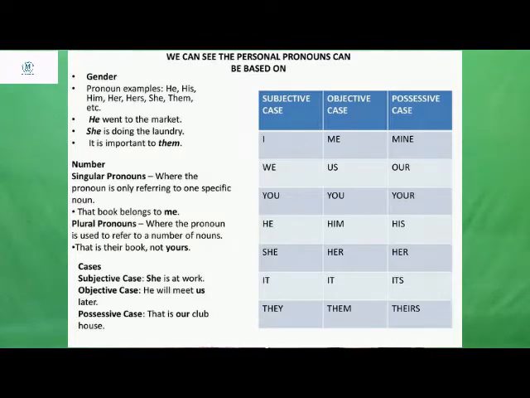So an example of a singular pronoun: the book belongs to me. Here I am talking about only a single book. Understood? The book belongs to me. When the pronoun is used to refer to a number of people, see, that is their book, not yours.